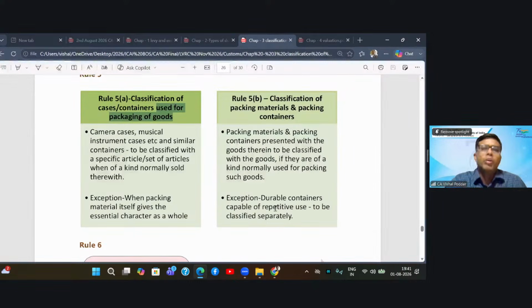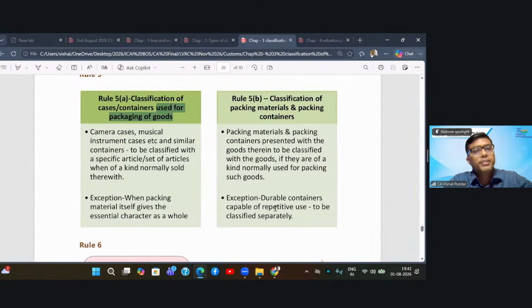But if your packing material has its own characteristic identity, which you can say can be used for other goods also, like hardboard boxes, they can be used for multiple items, then they will be classified in their own chapter. Like if it is made of hardboard, you will go to the chapter of hardboard. If it is made of wooden material, you go to the chapter of wooden material, and over there it will be classified. It will not be classified under the heading of your goods.